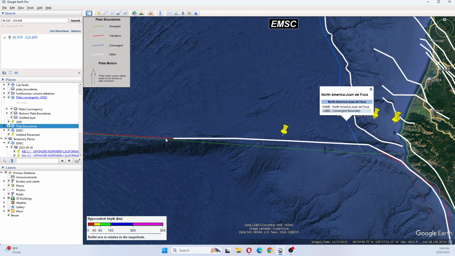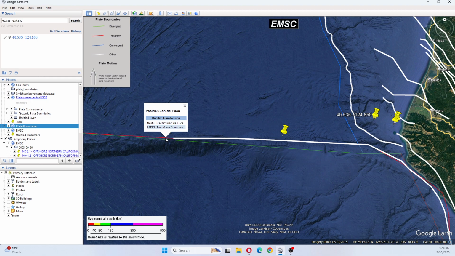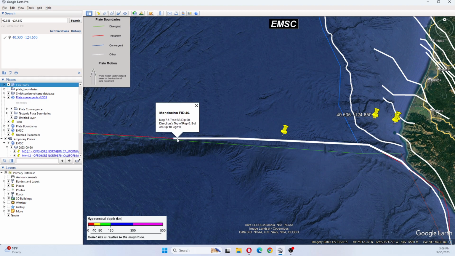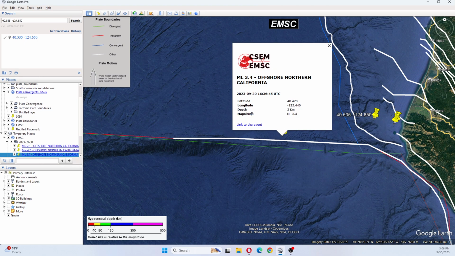Off over here, we have the Juan de Fuca. So this is all along the Juan de Fuca Mendocino Fault. This one was a 3.4. Its depth was 2 kilometers.